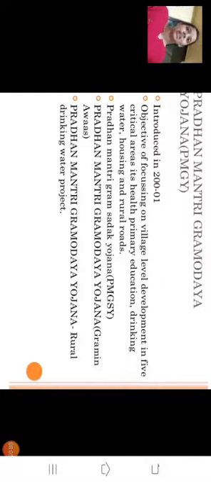Now what is Rashtriya Gramin Rozgar Hami Yojana? The government of India launched this scheme on a national level to eradicate economic disparity, poverty, starvation. Starvation means hunger, less food, when the people don't get enough food, and unemployment in rural areas.